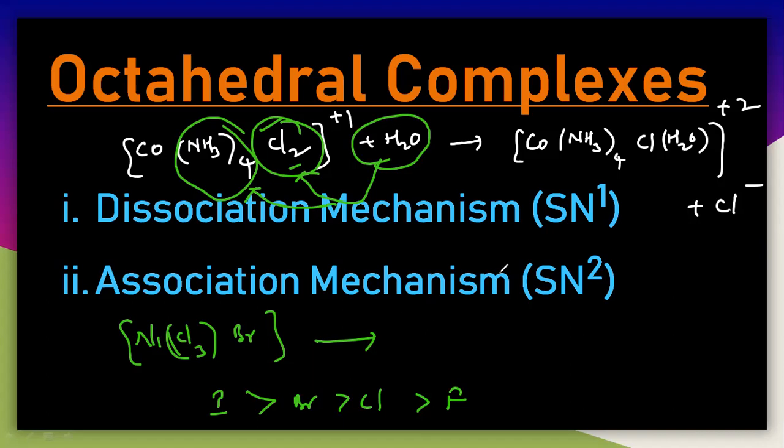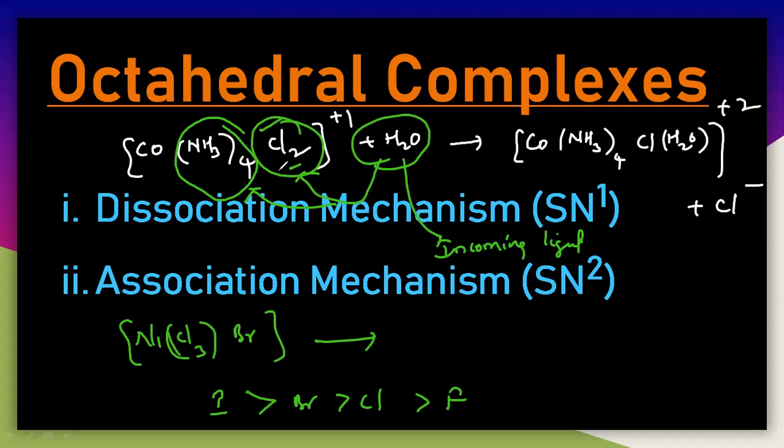But you have to understand that there is a leaving group in a particular complex that can be easily replaced with the incoming ligand. Here H2O is an incoming ligand, which is coming into the coordination sphere and occupying the place. And here Cl is the leaving group. So the incoming ligand must replace one of the leaving ligands.